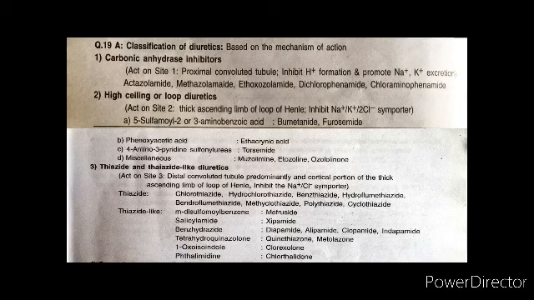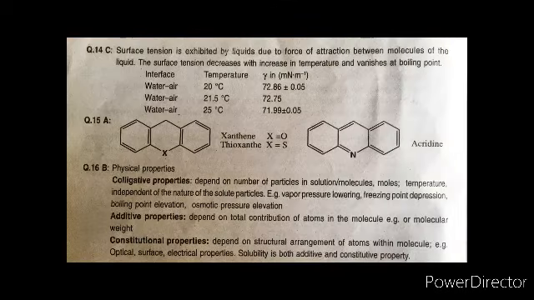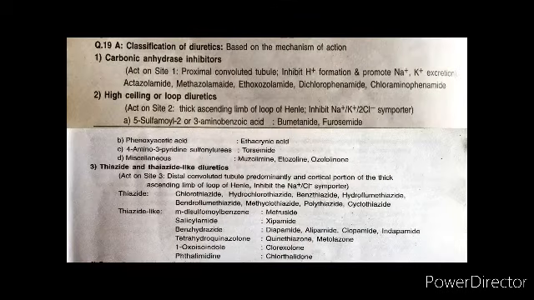Then we have phenoxyacetic acid derivative, ethacrynic acid, 4-amino 3-pyridine sulfonylureas, torsemide, miscellaneous, muzolimine. And thiazide diuretics, that is, they act on site 3, the distal convoluted tubule.